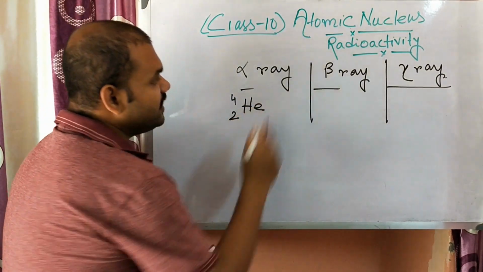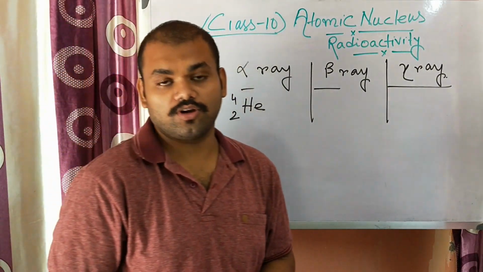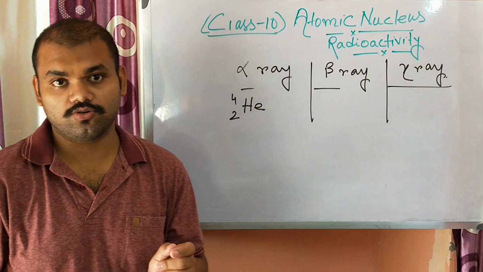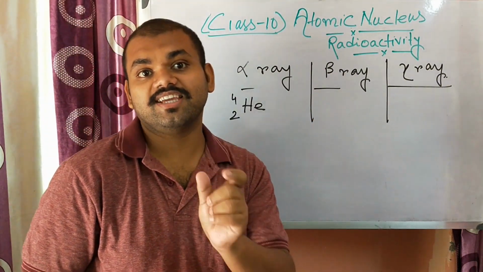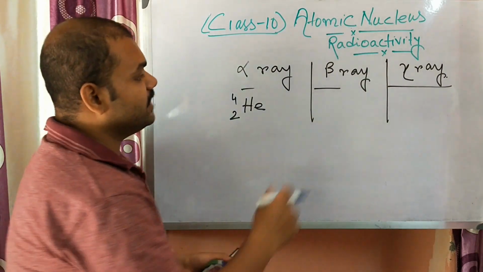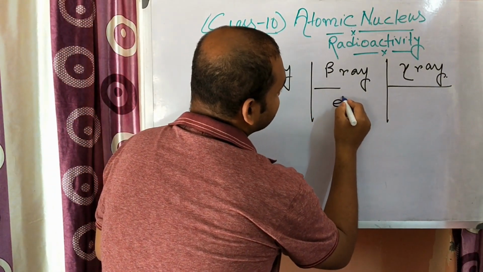And beta rays are considered as highly energetic electrons.